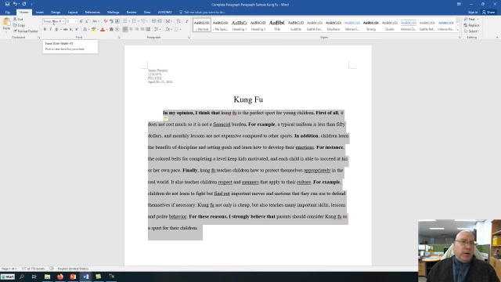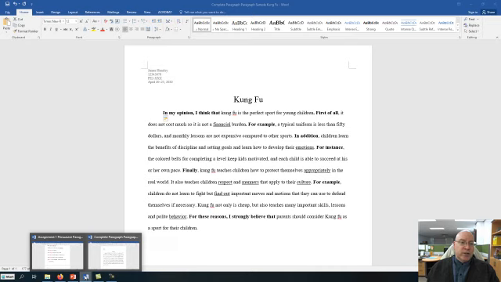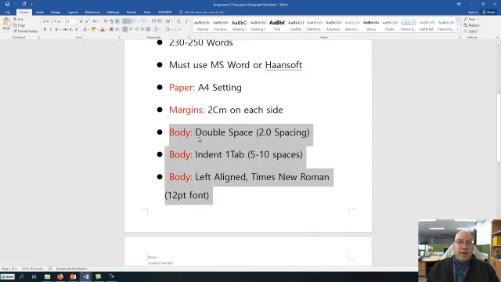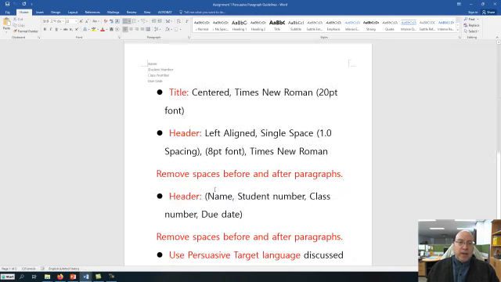Okay, it also said your body needs to be Times New Roman. Everything's Times New Roman, by the way. Times New Roman, 12-point font, and it needs to be left aligned. Okay, align that left. And that's the body. Make sure that you have the correct format for that. So again, double space, indent 1 tab, left align, Times New Roman, 12-point font. Okay, that's your body.